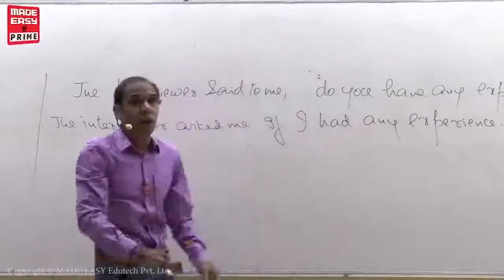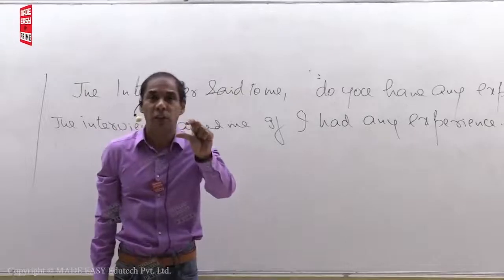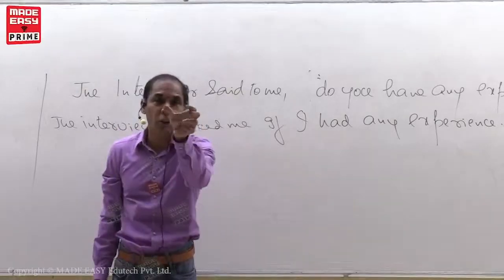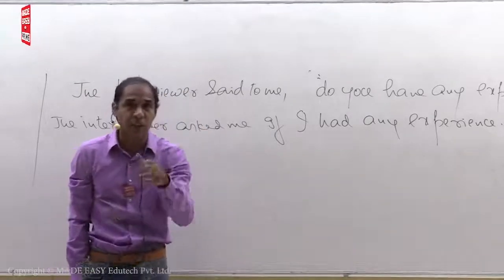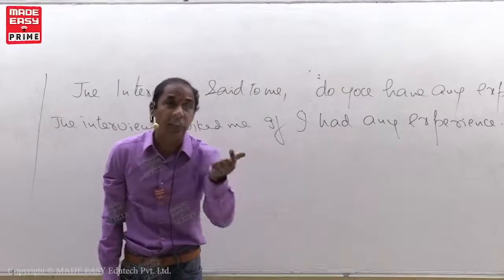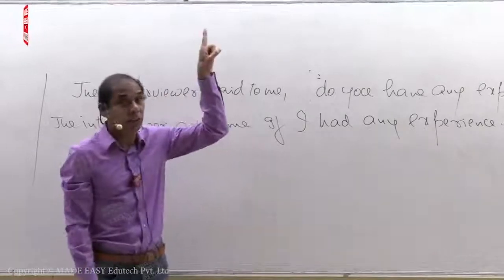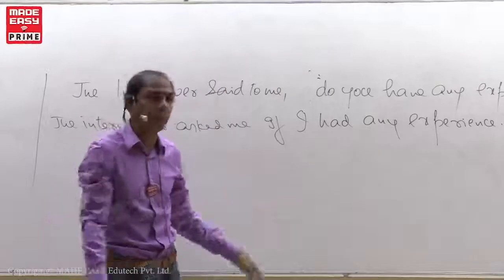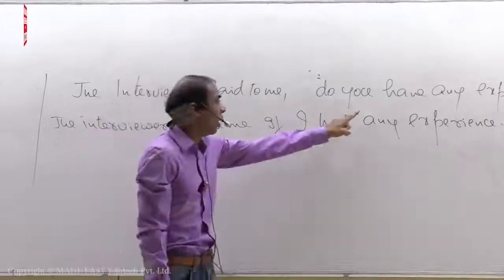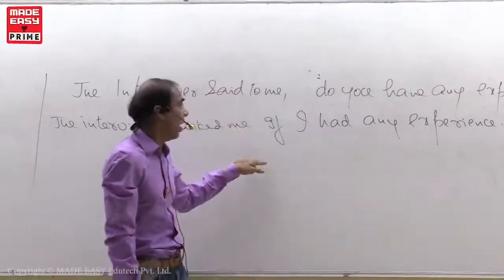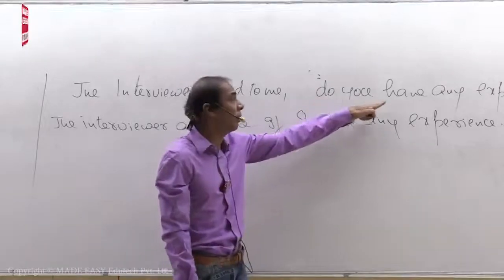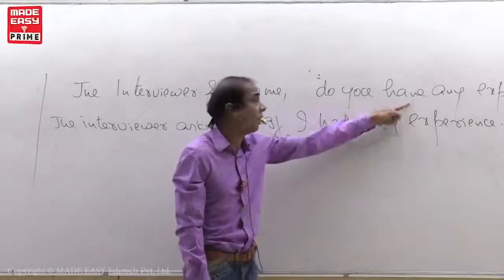Similarly, if you have past tense in the positive sentence, in negatives and interrogatives you have to borrow did. It means if you find did in negative or interrogative, the positive sentence is in past tense. That's it. So, do you have any experience? If I had, do is here. What is the positive sentence of this interrogative?